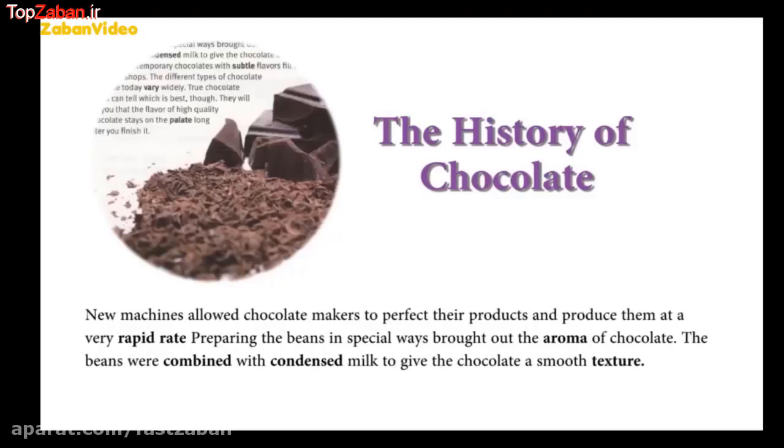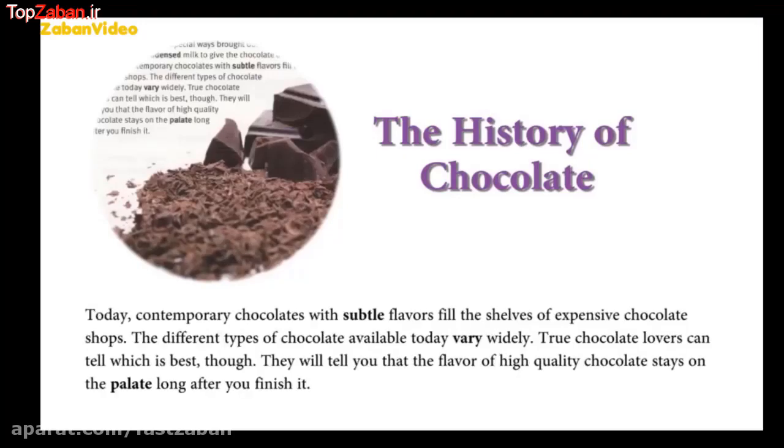New machines allowed chocolate makers to perfect their products and produce them at a very rapid rate. Preparing the beans in special ways brought out the aroma of chocolate. The beans were combined with condensed milk to give the chocolate a smooth texture. Today, contemporary chocolates with subtle flavors fill the shelves of expensive chocolate shops.